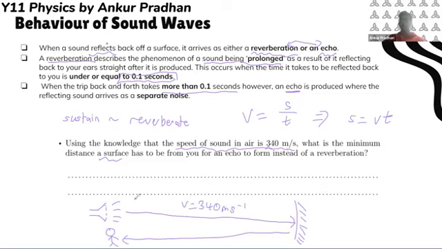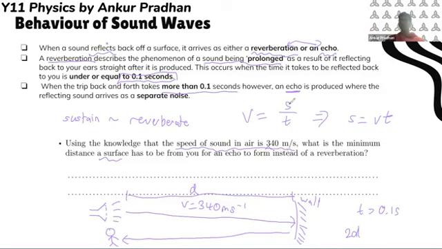So we know that the time the sound is traveling for it to be an echo has to be greater than 0.1 seconds. Let's call this distance d. The sound is traveling all the way to the wall, that's a distance of d, and then all the way back to the person, that's another distance of d. So in total, it's traveling 2d. Does that make sense? Because it's traveling to the wall and then back to the person.